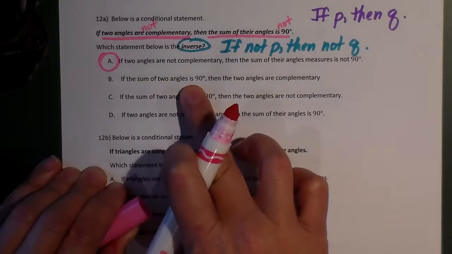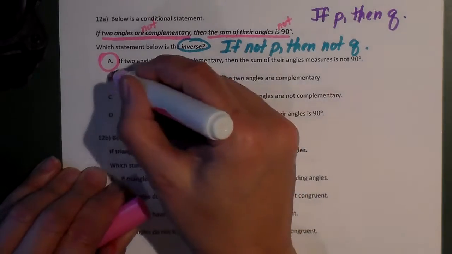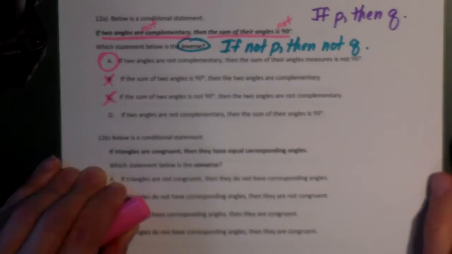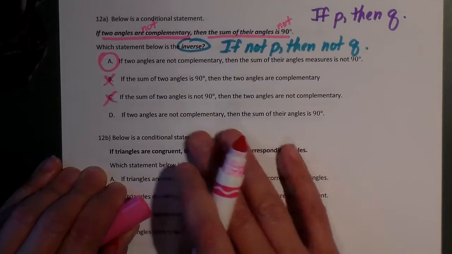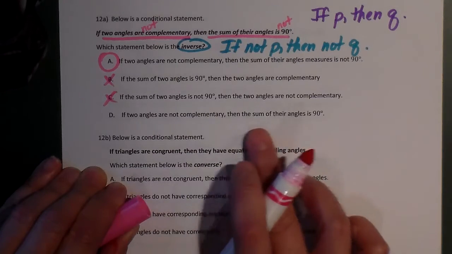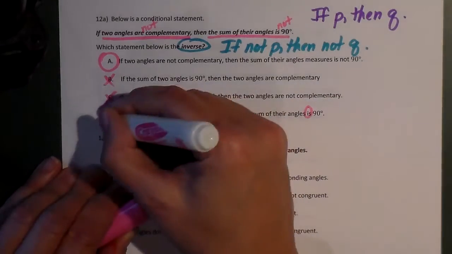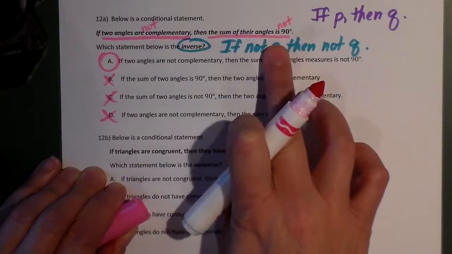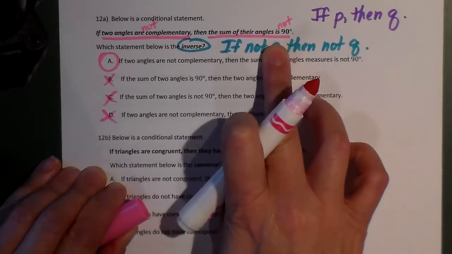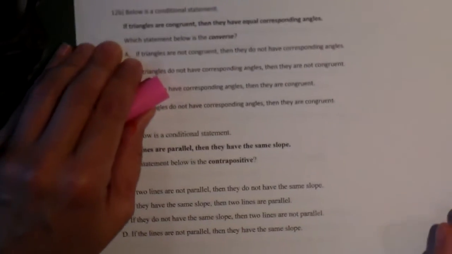This one says if the sum of two angles is 90. Well, these two, they're flipping the order around. We don't flip the order on these, okay? We don't flip the order. This one says if they're not complementary, but the sum of their angles still is 90. Remember, it flips it. This says if they are, it is. So our change is if it's not, it's not. Okay? So let's look at the next one.